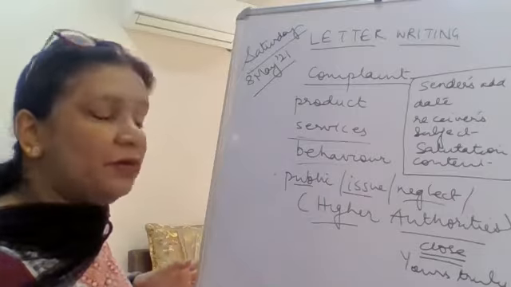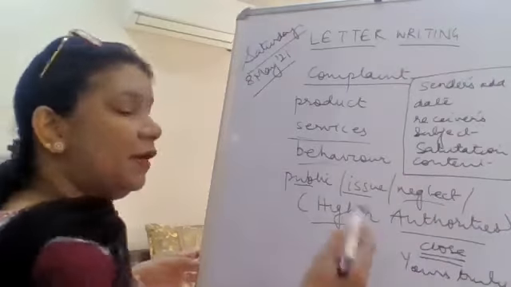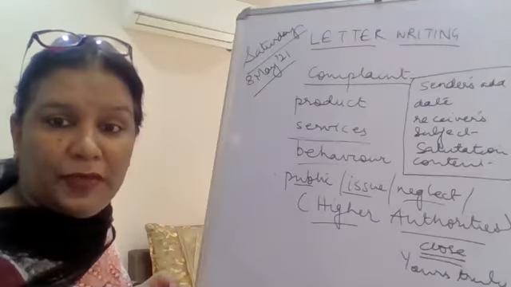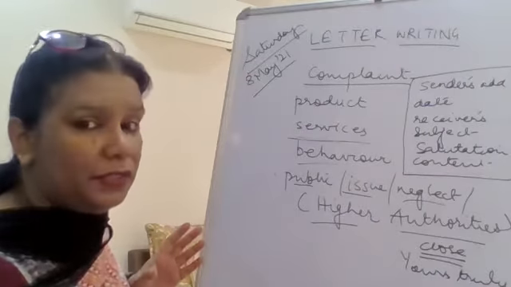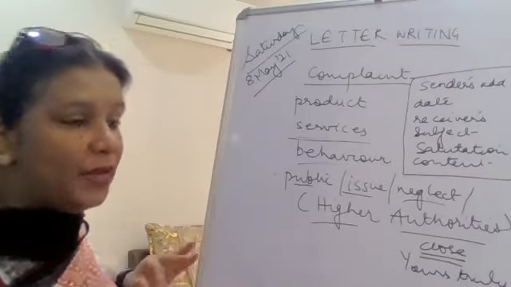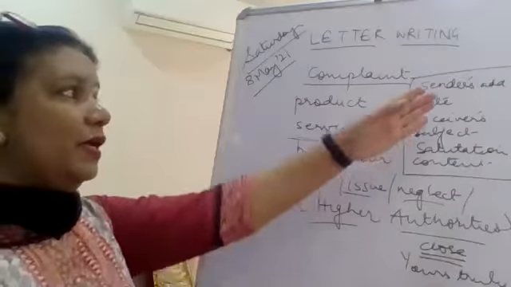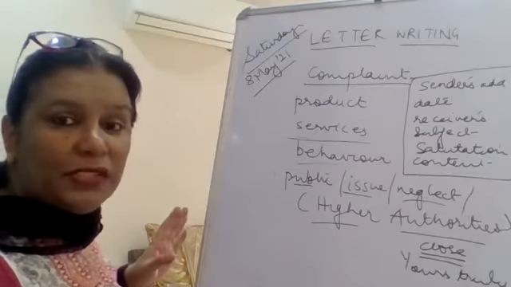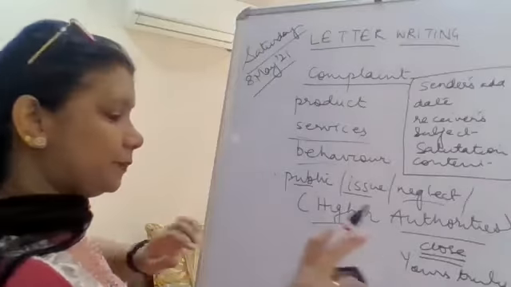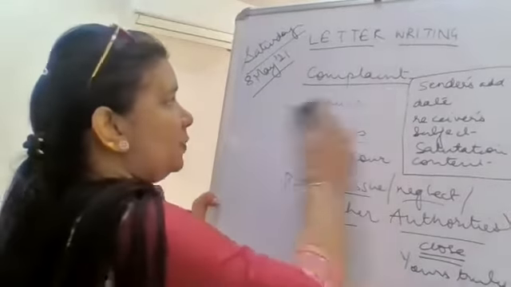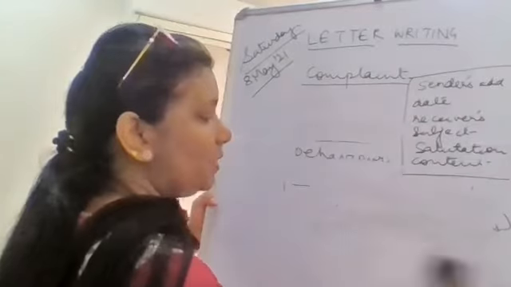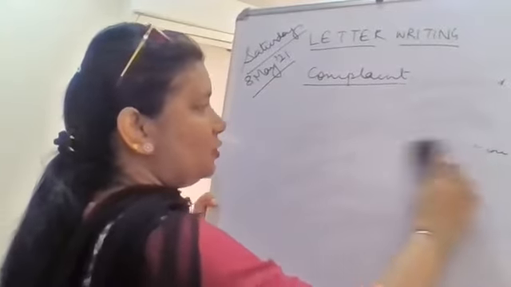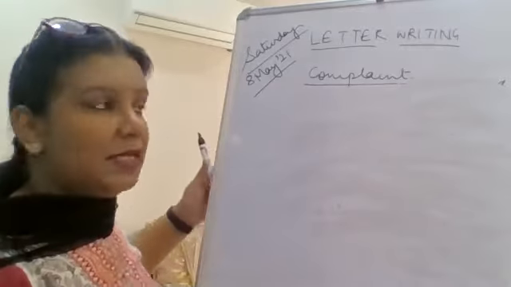So how are we going to write all these? Let us discuss. When we talk about public behavior, like COVID behavior, you will write to the concerned higher authority. This is very, very important, that you know who is going to be the receiver when you write your formal letters or your business letters. Now let's come to the content part. I assume that you have done all these letters in class 9th also, so we're just going to revise them once again thoroughly.